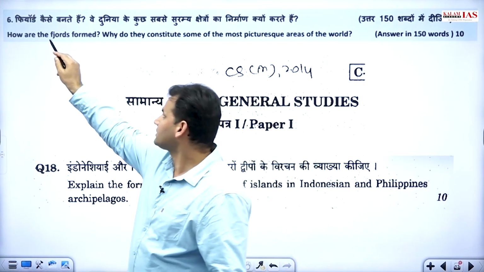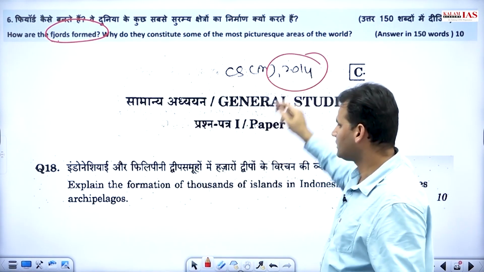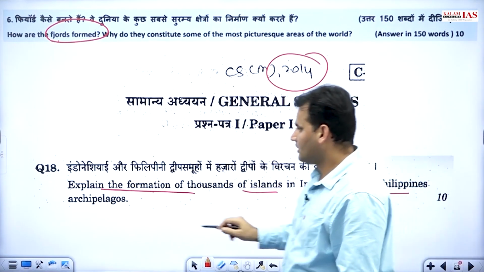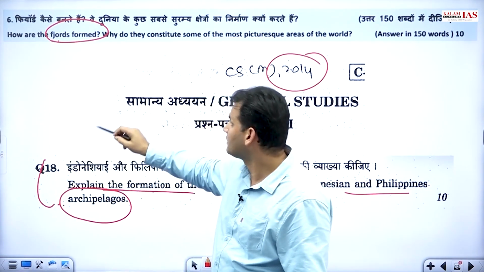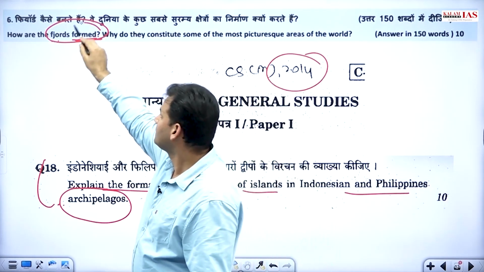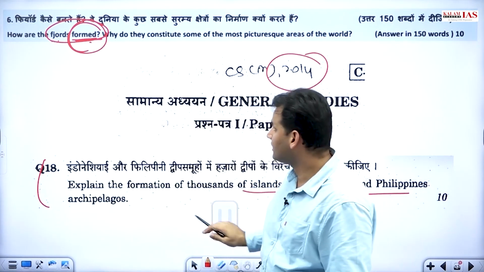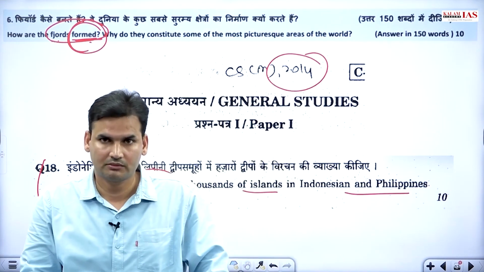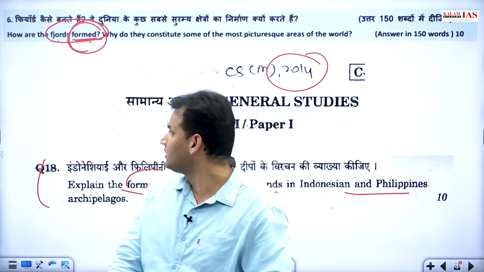And similarly, this was asked, fjords, again a landform. Also in year 2014, formation of thousands of islands in Indonesia and Philippines archipelagos was asked, again a kind of landform. So how are these formed? Important to keep in mind, it is asking about the formation. So whenever you are reading a particular landform, it becomes important to note their mode of formation, right? Next.